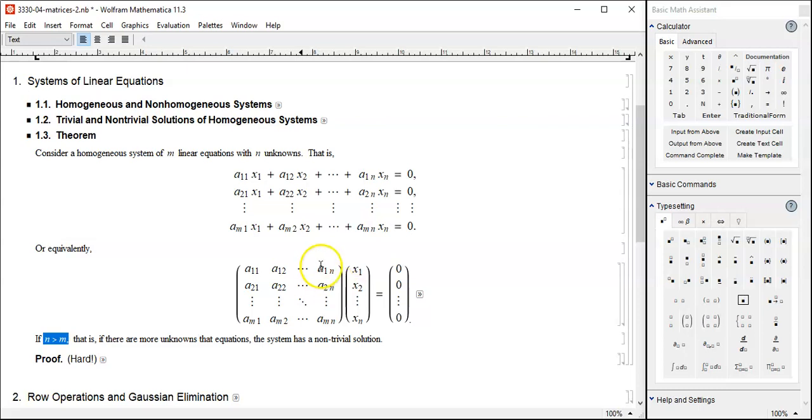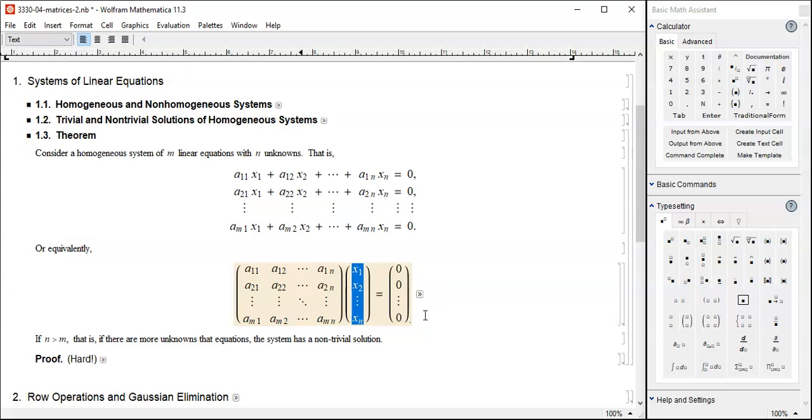We already know there is a trivial solution. If these are all 0, then no matter what we have over here, something times 0 is 0. So a trivial solution always exists. But are there any more is the question. And if there are more unknowns than number of equations, then the answer is yes, there is a non-trivial solution.